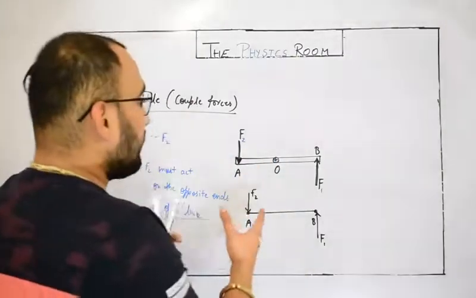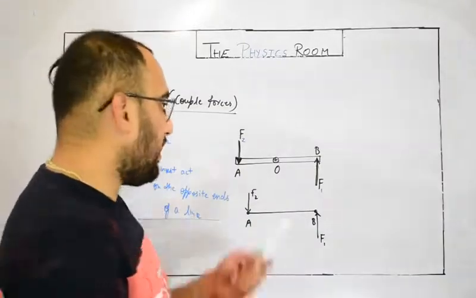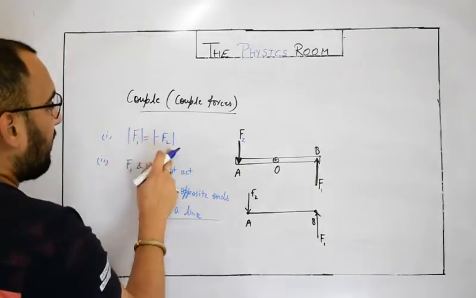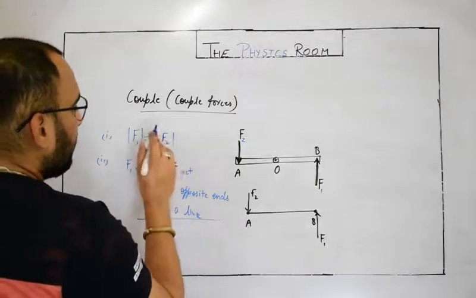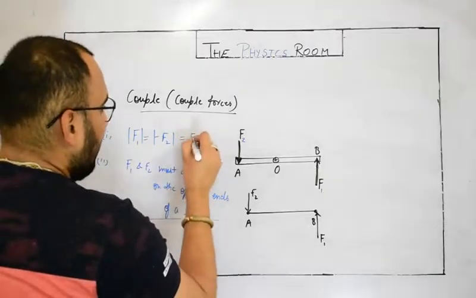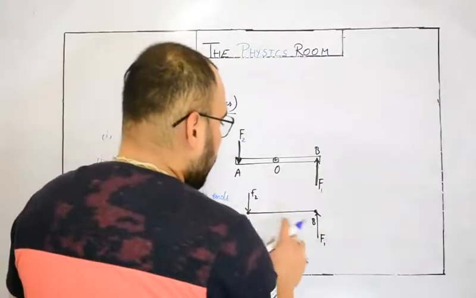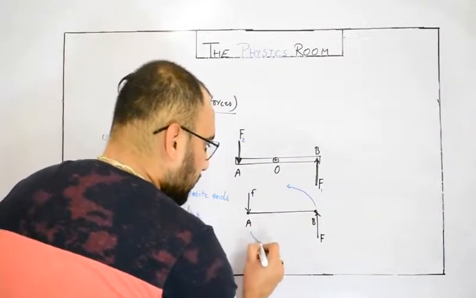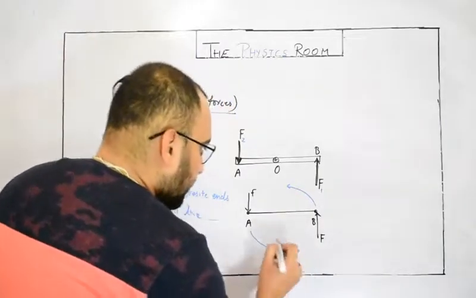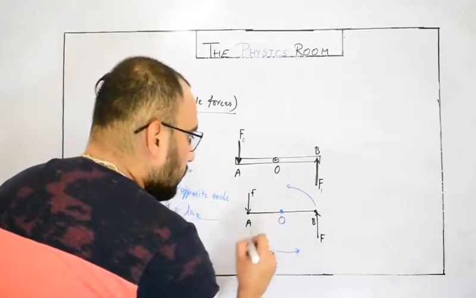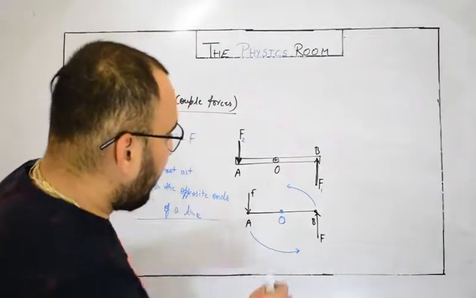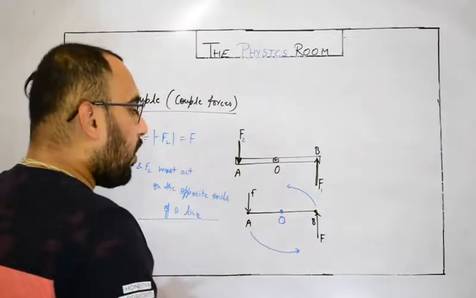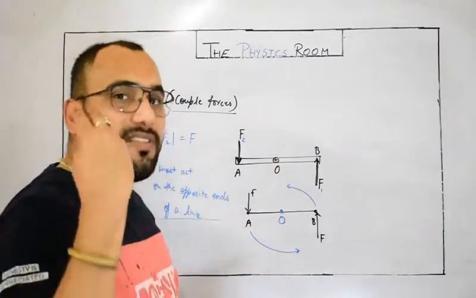Obviously these two forces are producing a combined rotational effect. Let's say the magnitude is represented by these boxes, equal to F. So these two forces, I would like to represent like F. They are producing the same directional torque. You can see about this point O, this force is trying to rotate it in the anti-clockwise direction. So both forces are producing two torques of the same direction.